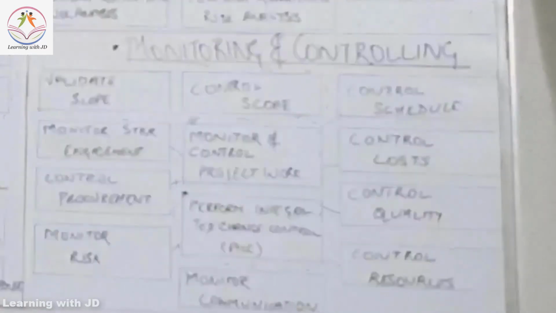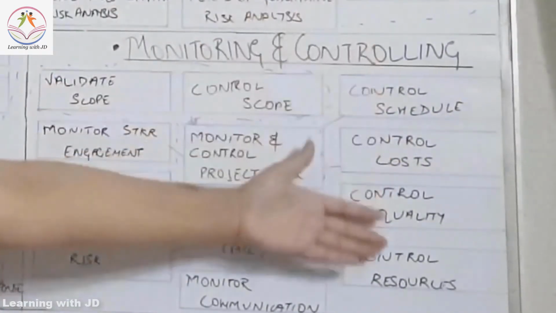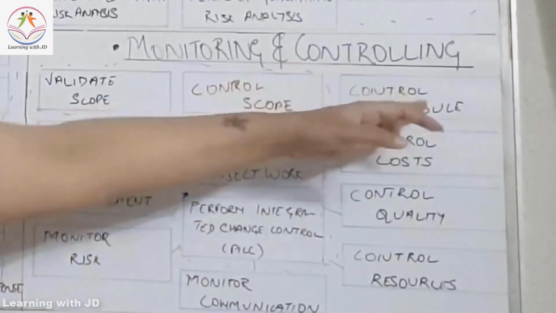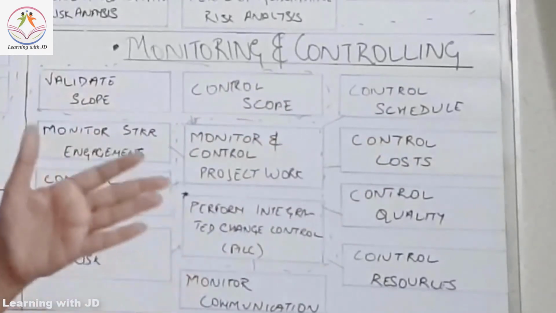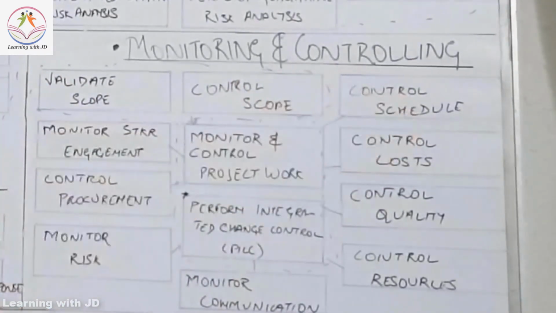Once you validate the scope with the planning and the executing, you will control all the other subsidiary plans. You will control scope, you will control your schedule, you will control your cost. You have to ensure that your scope, schedule and cost are within the timeline, within the cost and within the scope, whatever was finalized at the time of planning.